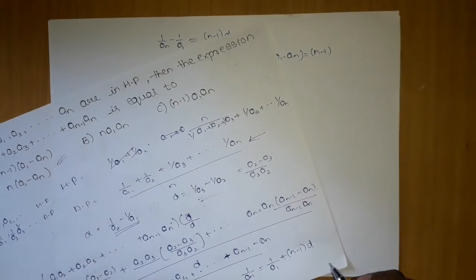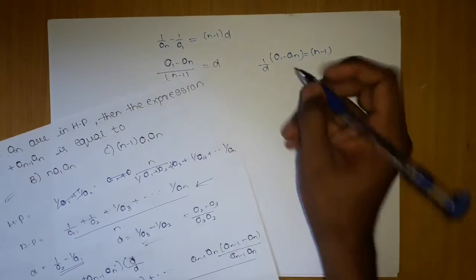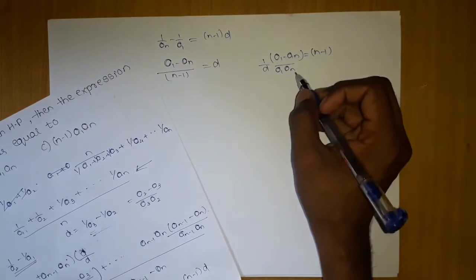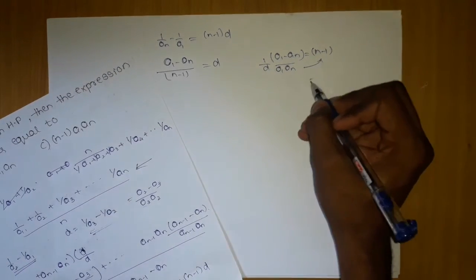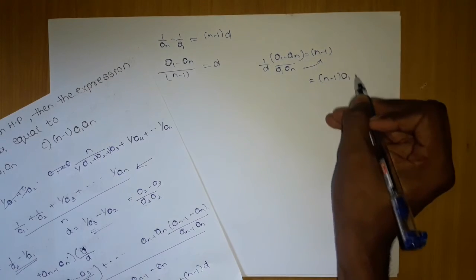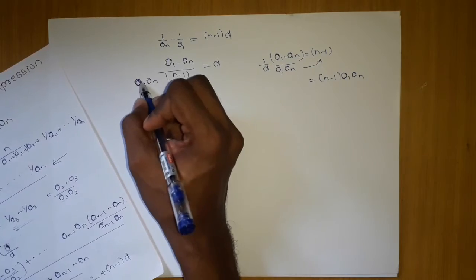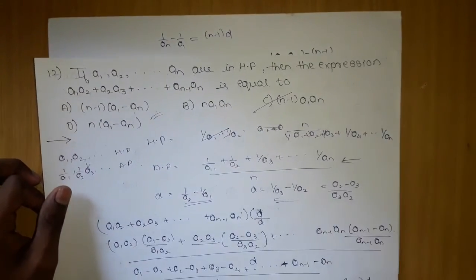And here in the denominator a1 into an will be there, since they are multiplied. So this will move here, and which will give me my final answer, n minus 1 into a1 into an. I forgot to write it here, a1 into an. So this is our answer.